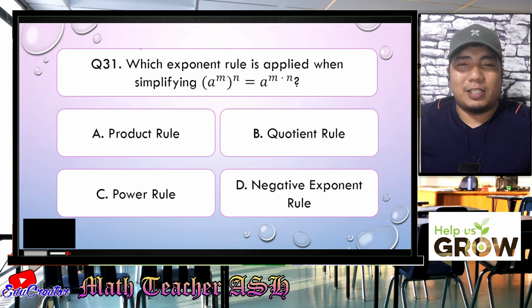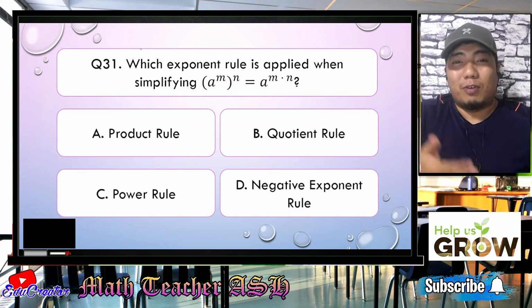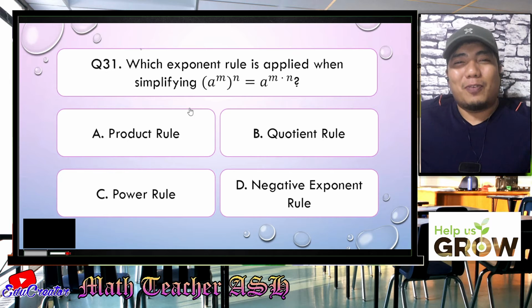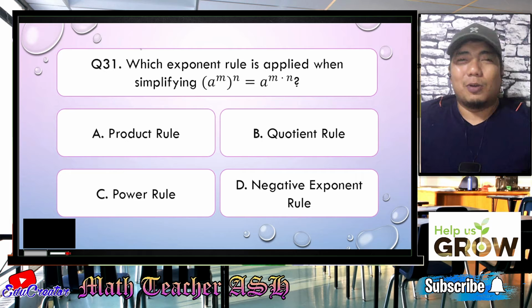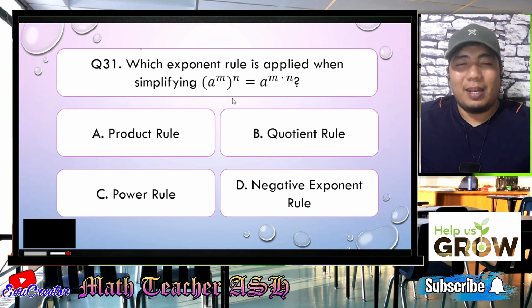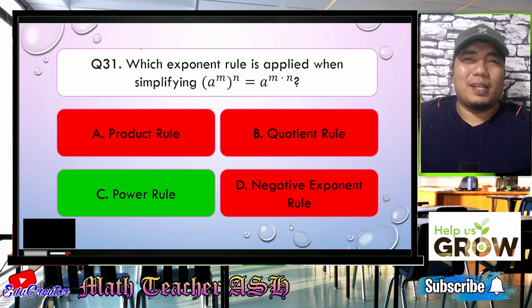Alright, math learners, this question is very easy because we have already been applying this to our previous questions. So therefore, my dear math learners, if you have an exponent being exponent 2, that is the rule in the power rule. All right. Easy, right? Very easy, my dear math learners.